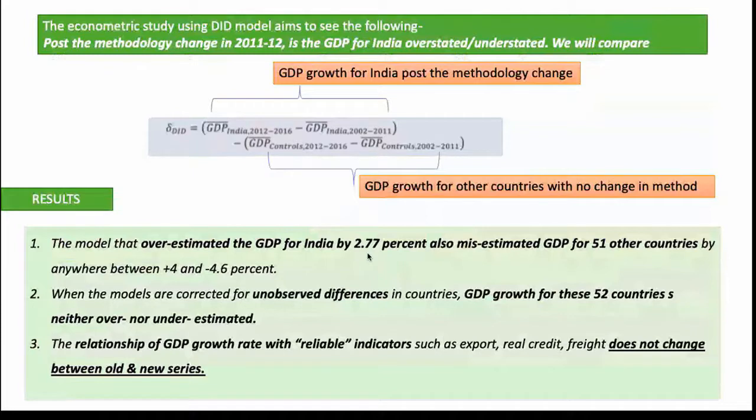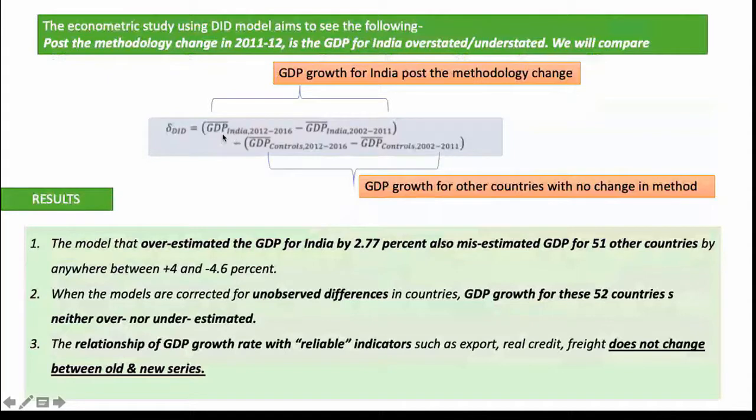So, what this model is trying to tell us is that because of the methodological change, 2.77% has been added, or has been an overestimate to the GDP of India. But we can also clearly see that the GDP for 51 other countries have also been misestimated anywhere between this particular range. This model also says one more thing, that this 2.77% is actually kind of an exaggeration because here